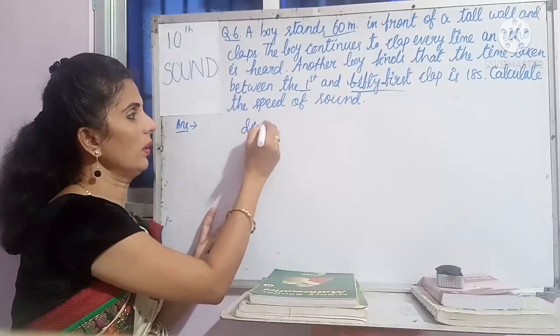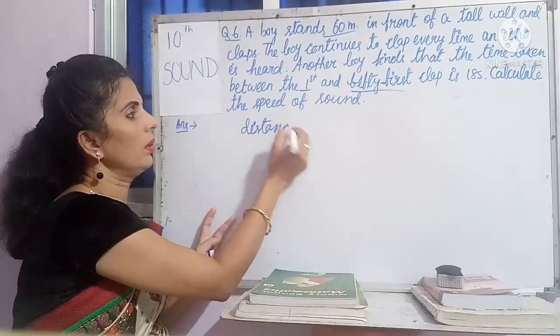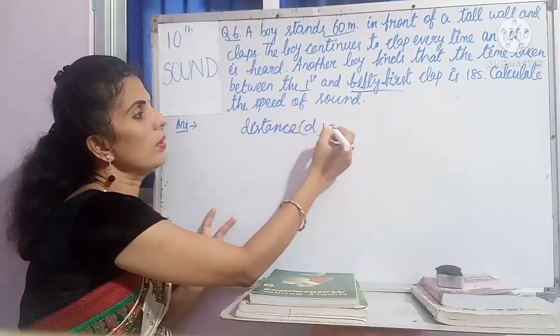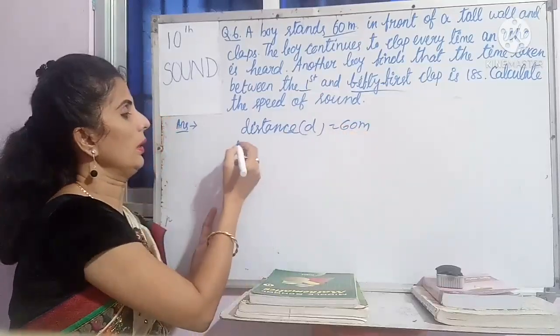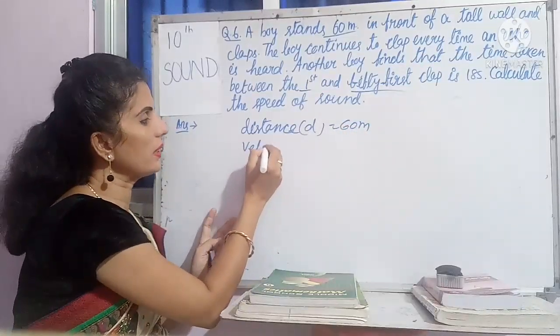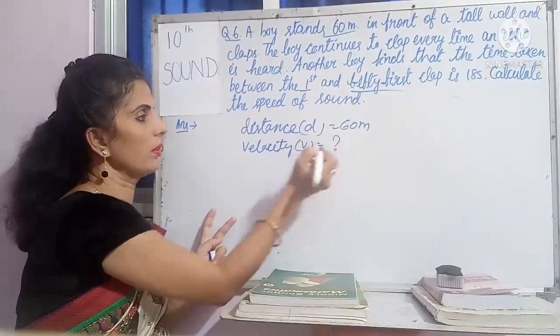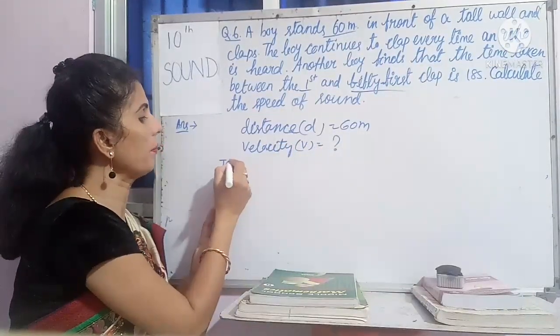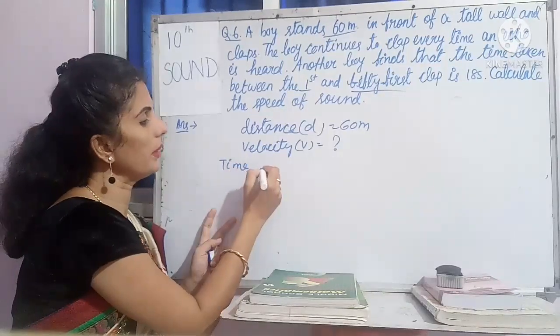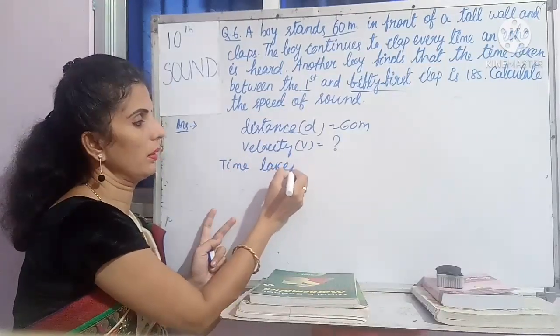Now let's do what is given. Distance D equal to 60 meter. Then velocity V is asking. Velocity V is question mark. Then time taken for 50 claps.